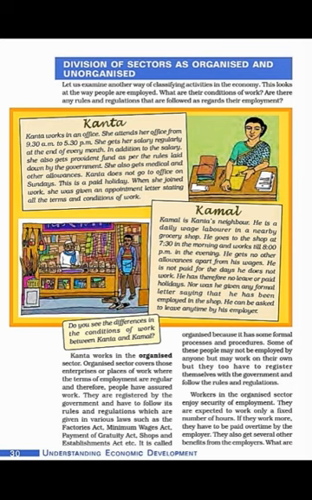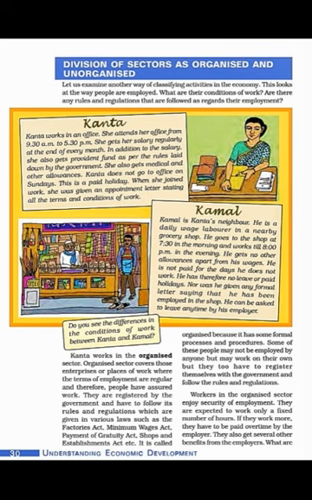On the other hand, Kamal is Kanta's neighbor, and he is working as a daily wage laborer at a grocery shop. He works from 7:30 in the morning to 8, and he gets no other allowance apart from wages. He is not paid for the days he does not go to work. He has no leave, no paid holidays, he does not have any appointment letter, and he can be asked to leave anytime by his employer. So without telling you, you can easily see that Kanta is working in the organized sector and Kamal is working in the unorganized sector. Here we have to see the features of the organized sector.